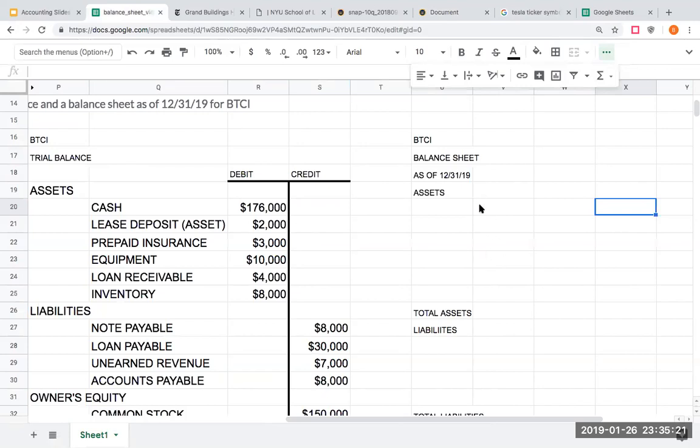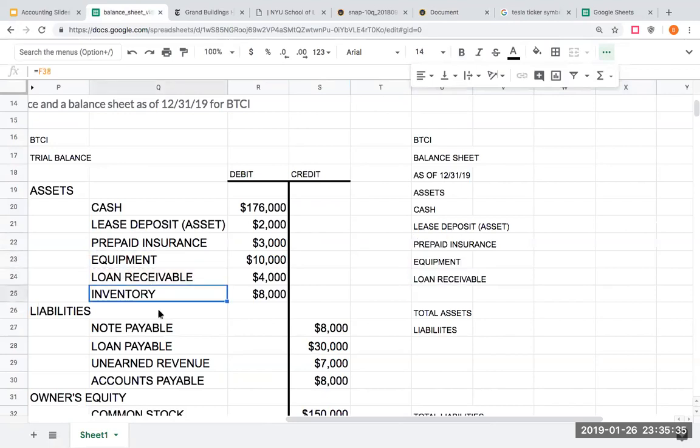But look, the reality is everybody does it different ways. So here with the assets, I'm just going to go through and list them out. I've got cash, I've got lease deposit, I've got prepaid insurance, I've got equipment, I've got loan receivable, and I've got inventory. And then right over here,